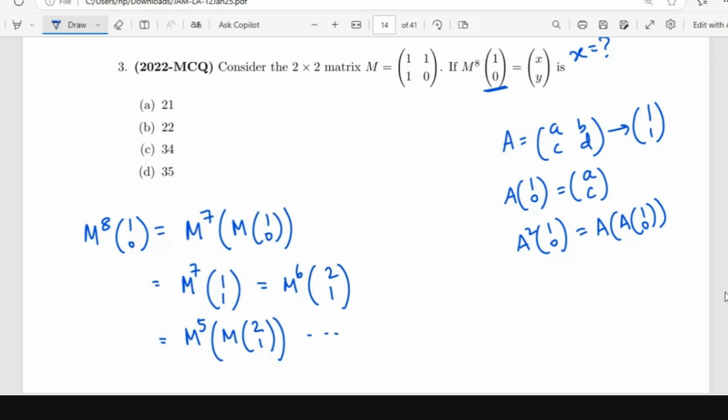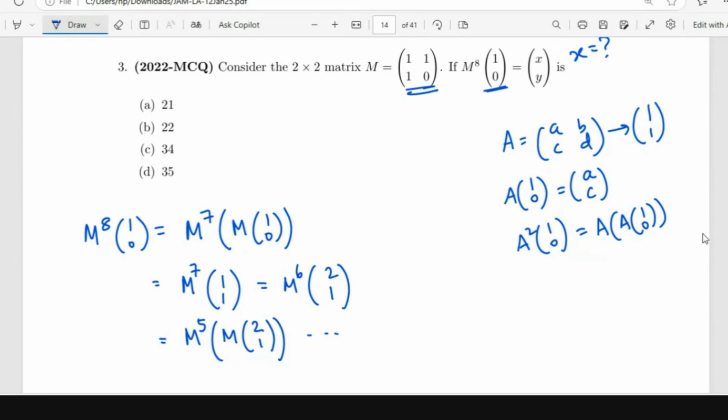In fact, you don't need all the entries of M power 8. You just want some connection between them. In some sense, you're more focused on the first column, but eventually, yes, you are using the other columns as well. But matrix vector multiplication is easier than matrix multiplication. All the time, you're just going to keep using this M. If you calculate M squared and then M cube and all that, you're going to keep getting bigger and bigger values. But every time, you just have to multiply the matrix M with a vector.